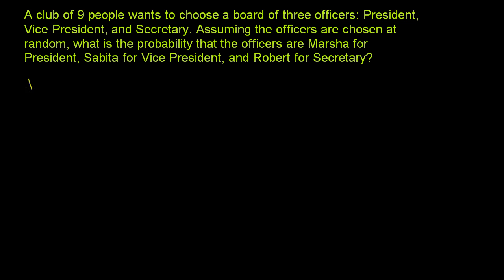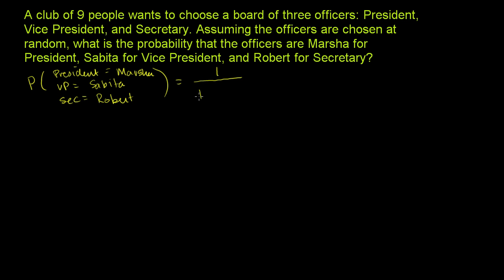So to think about the probability, let me write this: president is equal to Marcia, vice president is equal to Sabitha, and secretary is equal to Robert. This right here is one specific outcome. So it's one outcome out of the total number of possibilities. Now, what is the total number of possibilities?